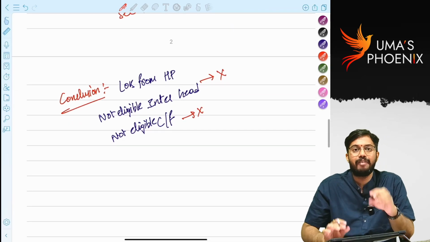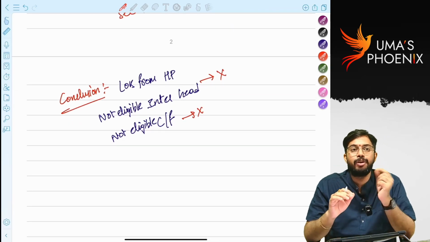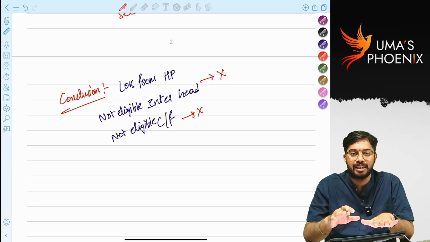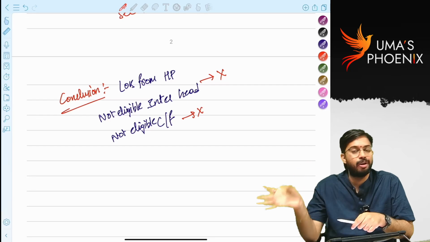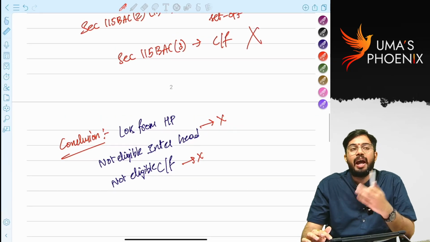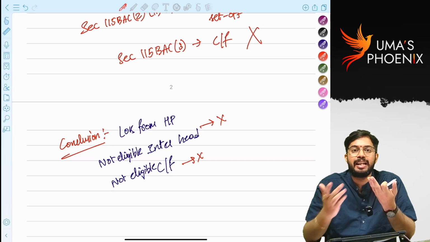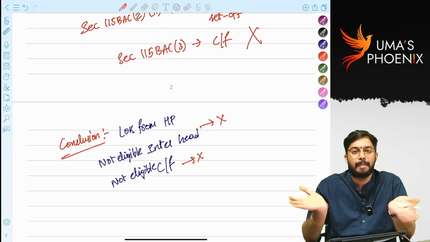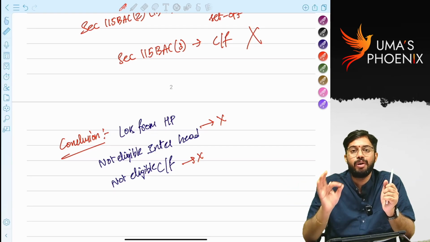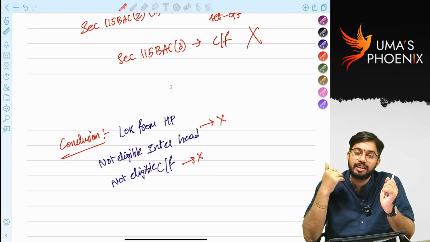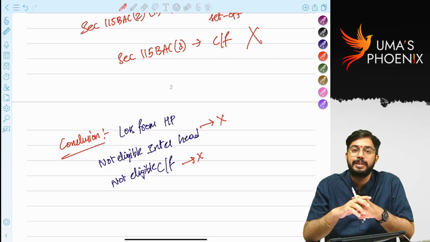So from now onwards, when you are doing house property problems, if you come across loss from house property, loss from let out property under default tax rates, don't carry it forward to subsequent years. Are you able to understand? So this is the explanation. Anyhow, for self-occupied property, there is no loss under default tax rates, because for self-occupied property, interest on borrowed capital is not allowed. So there is only loss from let out property under default tax rates. That loss from let out property is not eligible for interhead set off. That is also not eligible for carry forward to subsequent years.